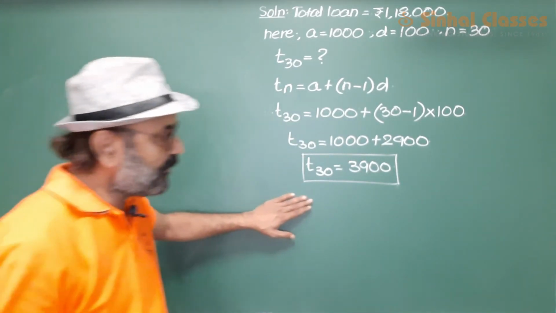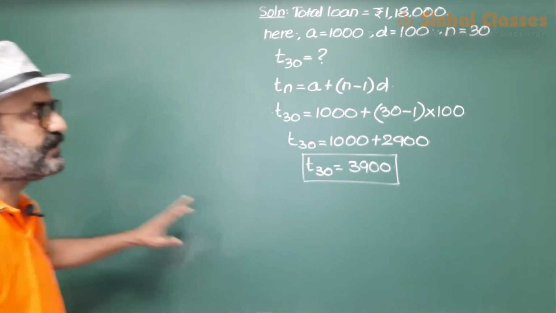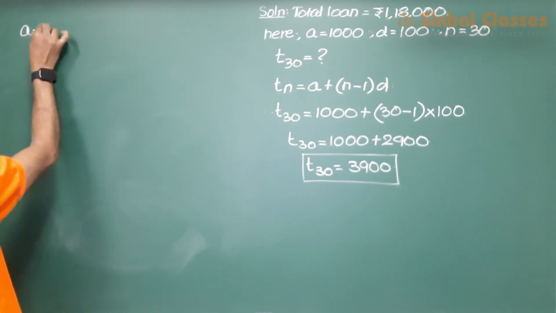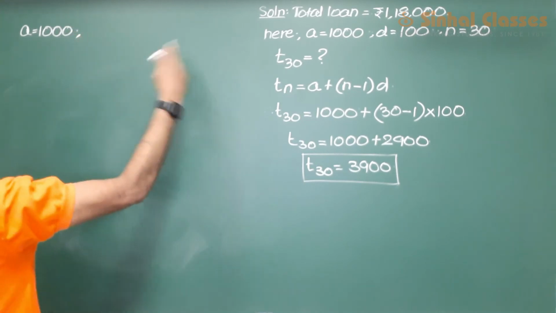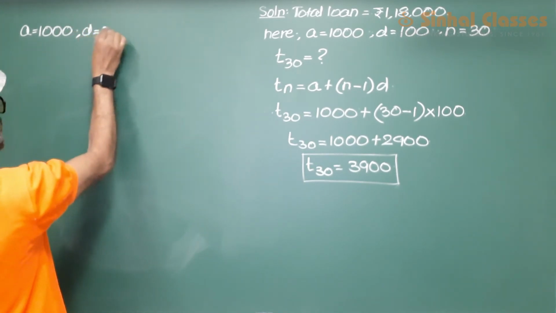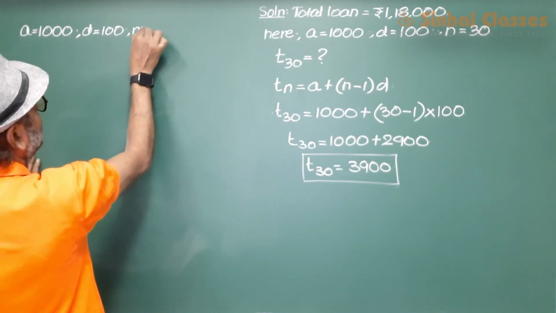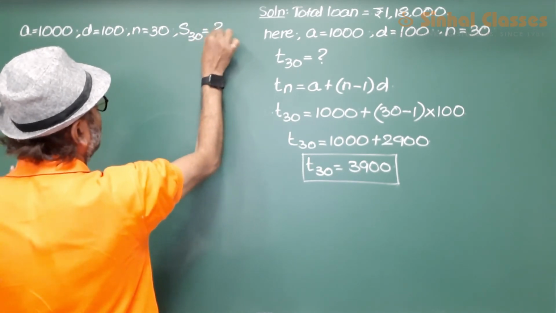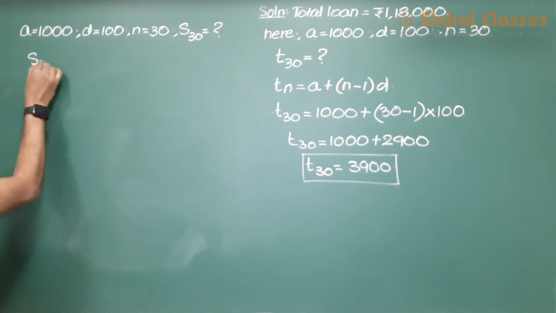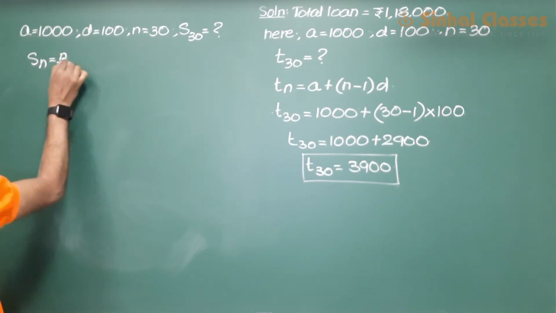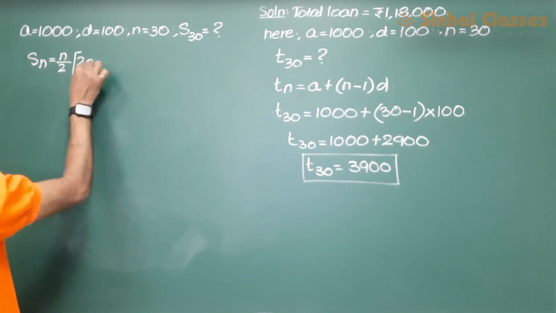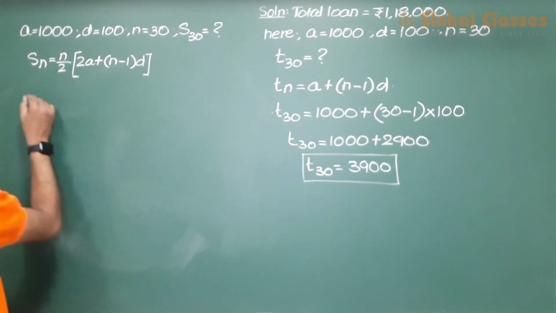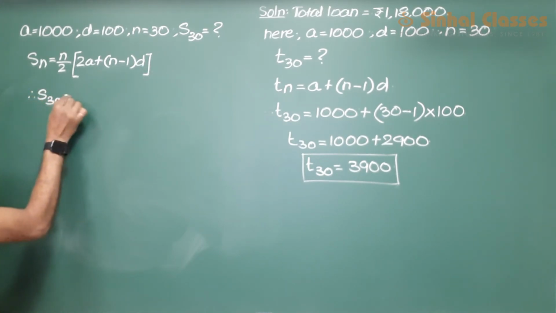Now let us try to find out what is the total amount of money that she pays till the 30th installment. So till the 30th installment we have A is equal to 1000, D is equal to 100, N is equal to 30, and now let us find out the total amount she pays up to the 30th installment. So we write Sn is equal to N upon 2, so up till the 30th installment she is paying.